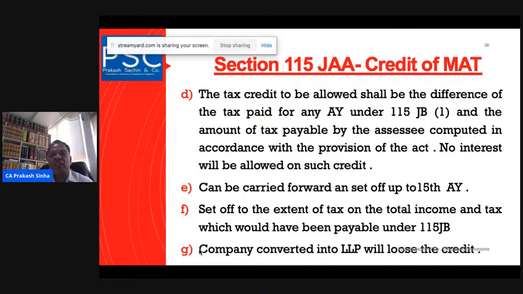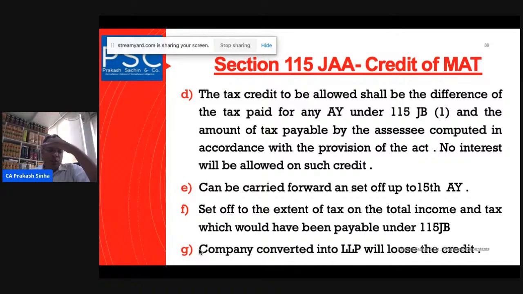It says that the tax credit to be allowed shall be the difference of the tax paid under Section 115JB(1) and the amount of tax payable by the assessee computed in accordance with the provisions of this Act. No interest will be allowed on that part of the credit. So if there is an excess amount which has been paid by the assessee, there can be some credit. The credit will be available when the actual tax liability is more than the MAT liability in that year, and that credit can be taken.